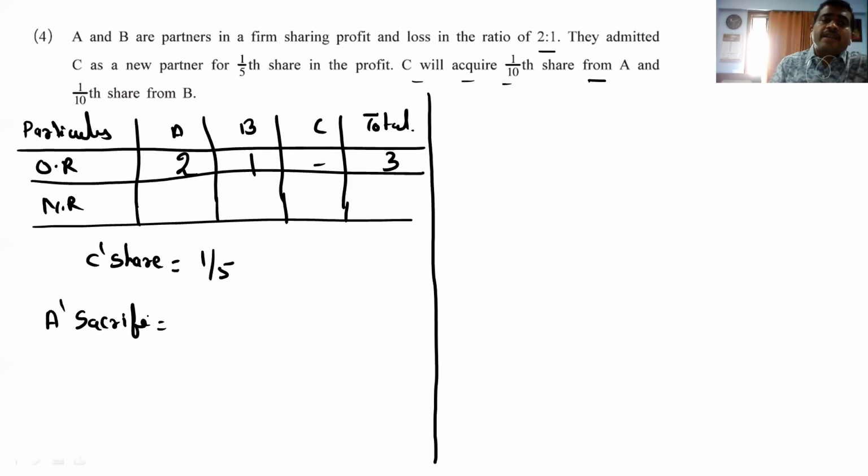So A is sacrificing how much? 1 by 10. While B sacrifices how much? Same 1 by 10.